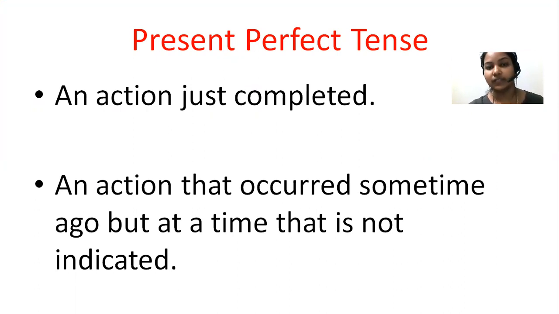you have to write that in present perfect tense. I have completed my homework now. I have completed my homework. So that is present perfect tense, the action just completed. And an action that occurred some time ago, but the time is not indicated. If you want to talk about the action which happened earlier, and if you don't want to indicate that time, you have to write it in present perfect tense.